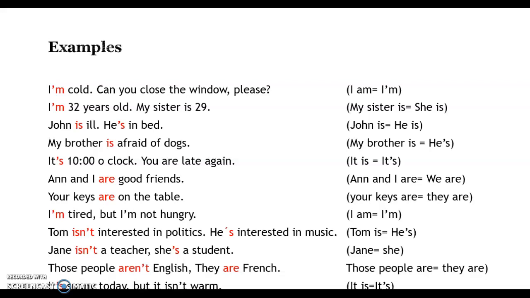The last one, it's sunny today, but it isn't warm. Okay, as I just mentioned, when we talk about weather, we must use the verb is because the pronoun is it. It is sunny.